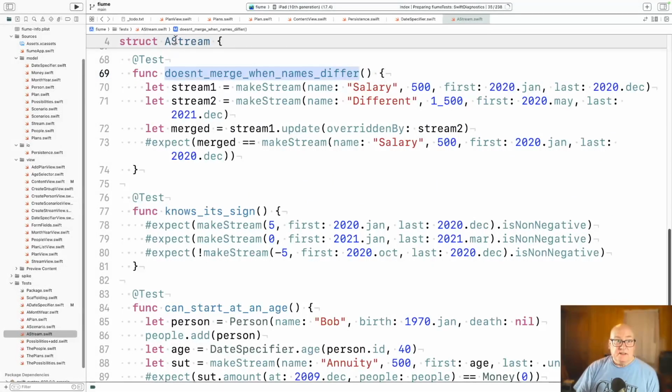And the idea is with Jeff Langr's naming convention, if you read these, a stream doesn't merge when names differ. A stream knows its sign. And then finally, you can see expect. You don't need assert equal because the expect code handles it: if they're not equal, it shows you the values of the left and right hand side of the equals.